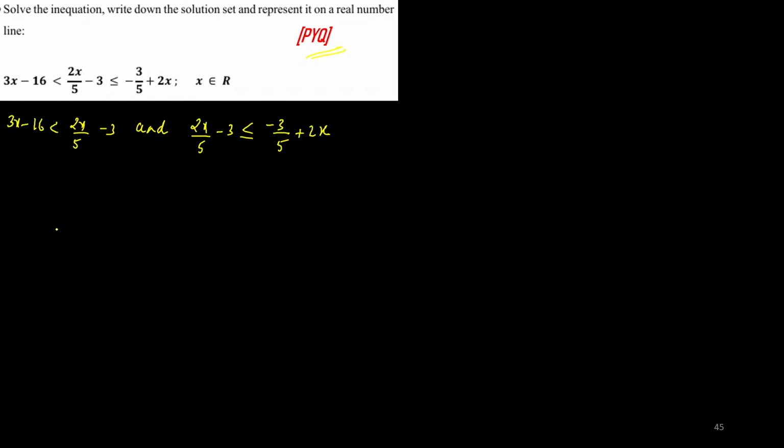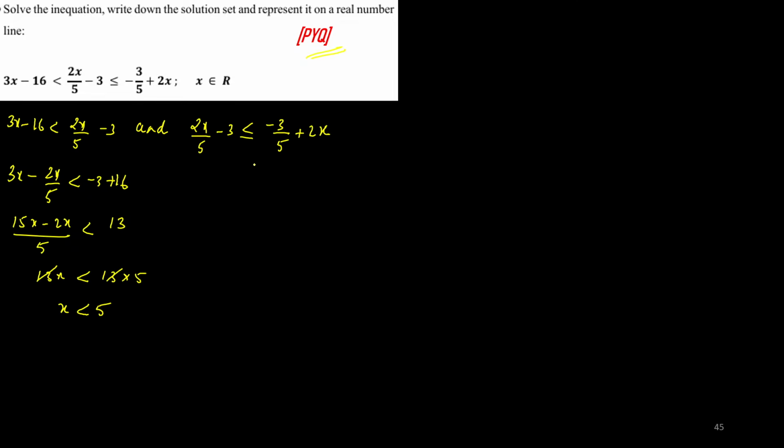So now please check once whether you have copied the question correctly or not. 3x minus 16 smaller than 2x by 5 minus 3, and you can write 2x by 5 minus 3 smaller than or equal to minus 3 by 5 plus 2x. Let us start solving it. Now I'll write this as 3x minus 2x by 5, then minus 3 plus 16. Here if I take the LCM, that is 15x minus 2x by 5, then plus 13, I get 13x smaller than 13 into 5. This 13 gets cancelled, x is smaller than 5.